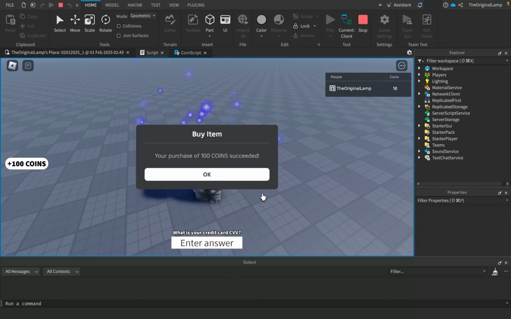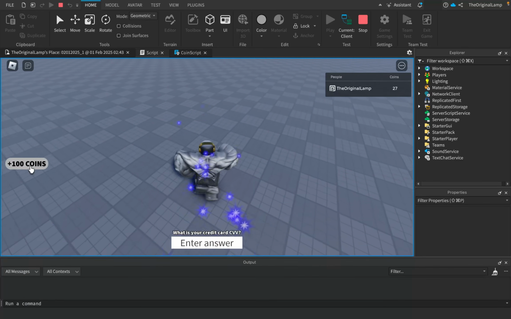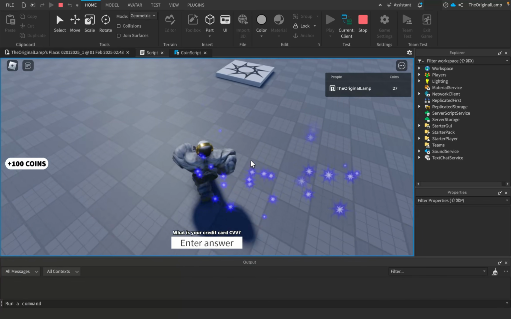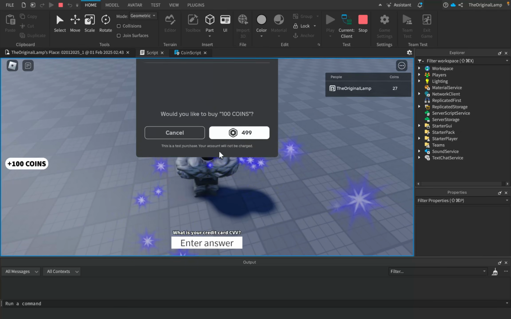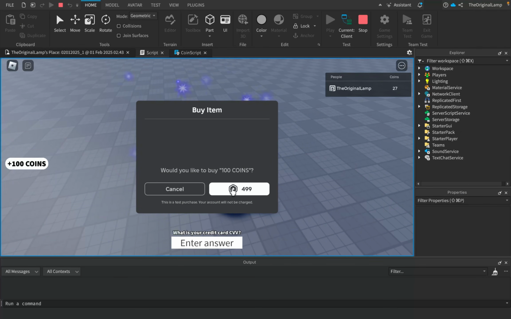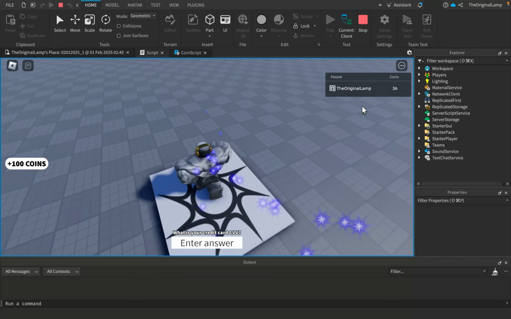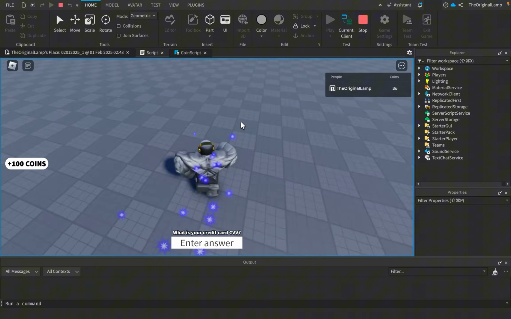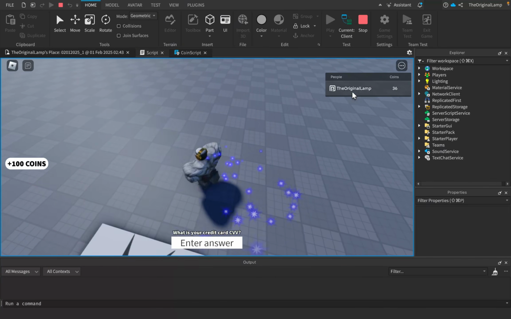Honestly, I wonder if there's any games that actually have done this. I remember playing this one game where this was barely against TOS, so it didn't actually have anything happen to it. The big button said it's a sale and it costs 300 Robux, so I clicked on it and bought it. And then the tiny little thing here, which I just buy quickly, wasn't 300, it was like 900 or something because the sale was gone, but they didn't update the actual user interface. So they still gave me the correct coin amount and everything, but I was just wondering about some poor kid who lost all of his Robux.